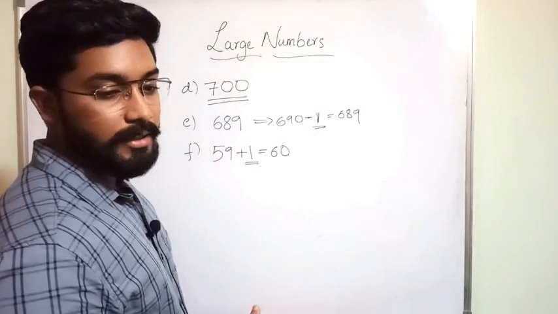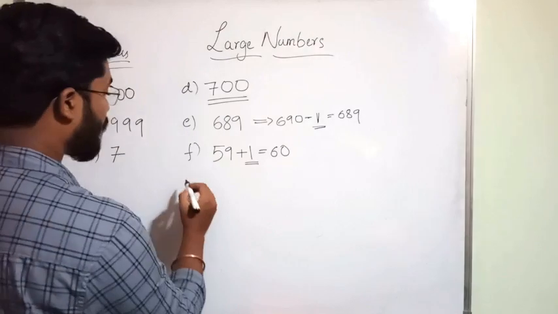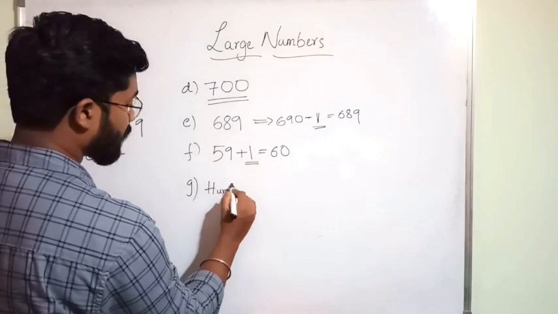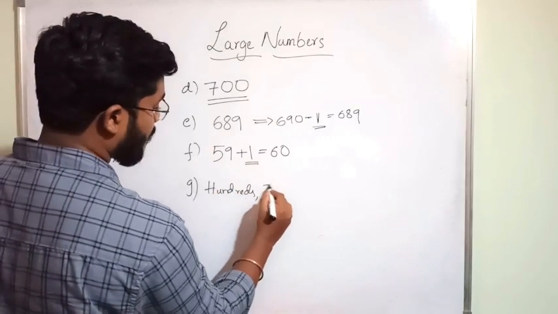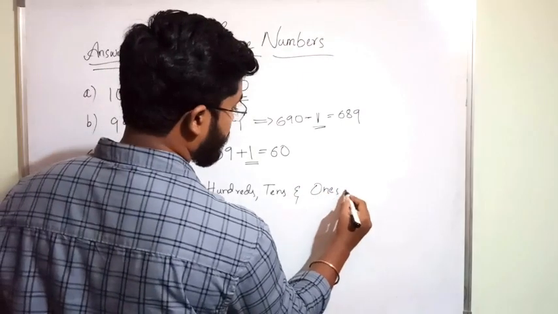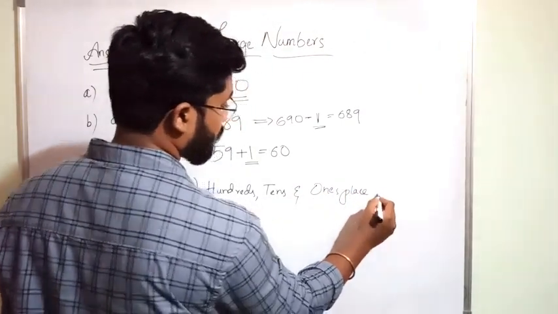A 3-digit number has 3 places. What are they? Hundreds place, tens place, and ones place. Clear?